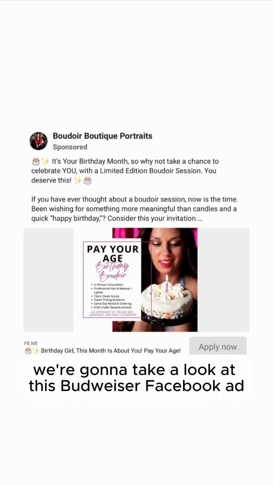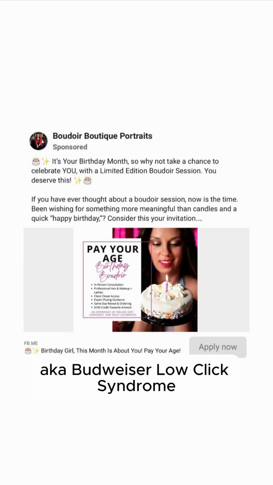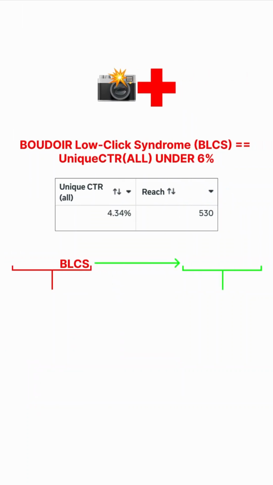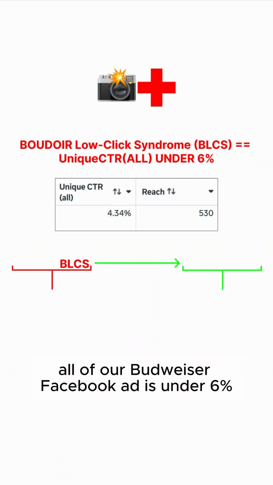All right, y'all, we're going to take a look at this Boudoir Facebook ad. Diagnose it, see if we believe it has BLCS, aka Boudoir Low Click Syndrome. So BLCS, Boudoir Low Click Syndrome, is when the unique CTR of our Boudoir Facebook ad is under 6%.